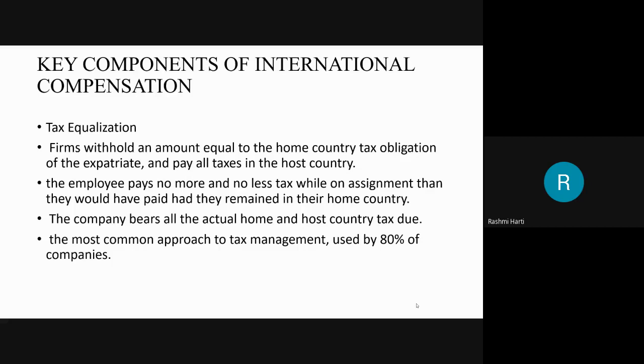But individual tax rates are as high as 64% in Belgium, 61.96% in Finland, and 61.3% in Denmark. So tax rates are very high in certain countries and almost zero in others. Taking these differences into consideration, the company decides whether to go for tax equalization or not.